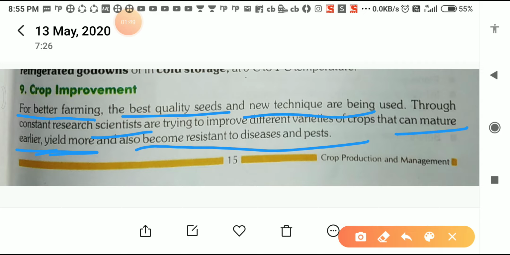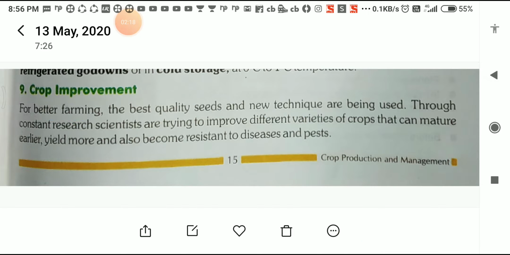plants. Okay, then students, for better crop improvement, in short we can say that we need good quality seeds and new techniques, and scientists are trying to improve different varieties of crop which can mature earlier and give more crop production, and which is free from disease, and pests will not attack that plant. So this much only they want to say in that paragraph.